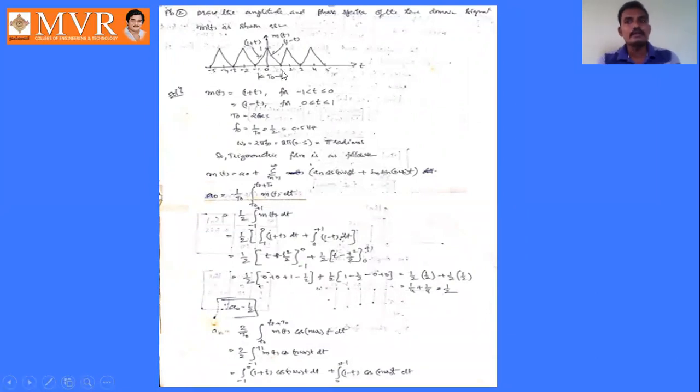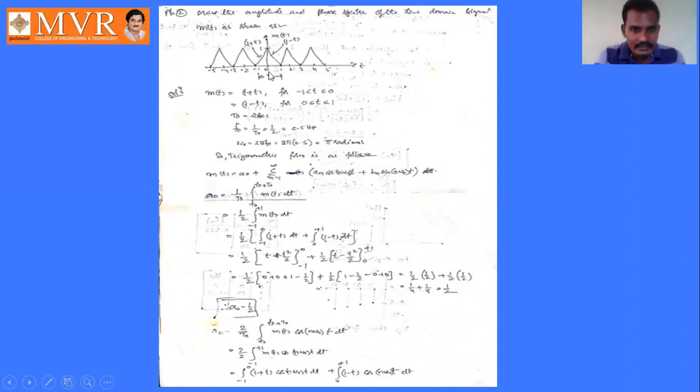Minus 1 to 1 is nothing but how much will be the fundamental time period? From minus 1 to 0, it is 1 second, and 0 to 1, it is another 1. So here the time period is 2 seconds. T naught is 2 seconds. So f naught becomes 1 by T naught, that is 1 by 2, it is 0.5 hertz. So the fundamental frequency is 0.5 hertz.